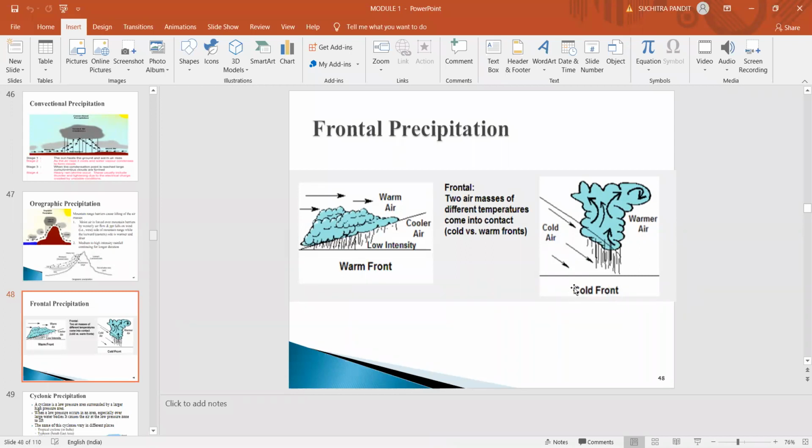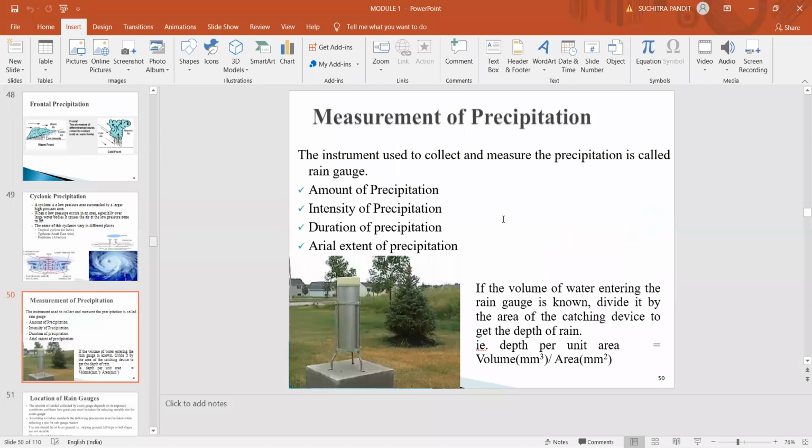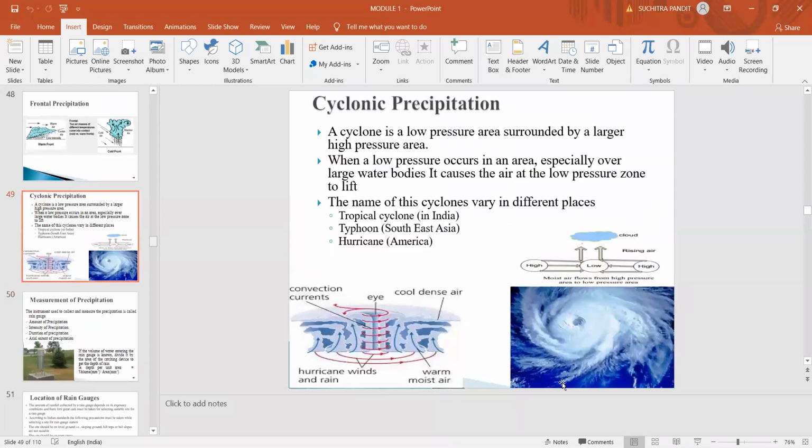The intensity of the rainfall will be very high and it covers a very small area. On the other hand, here the warm air mass drives out the cool air mass, and the resulting precipitation is known as warm frontal precipitation, and the intensity is average or moderate, but it covers a very large area. So this is the third type of precipitation. And the fourth type of precipitation is the cyclonic precipitation.